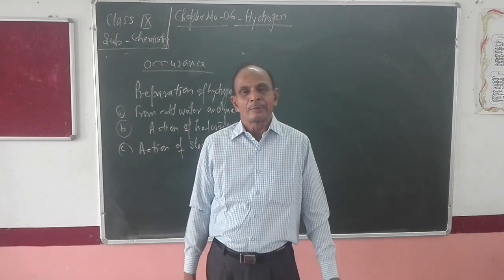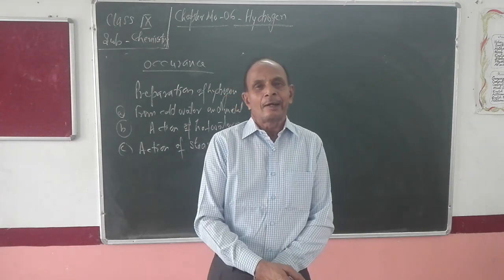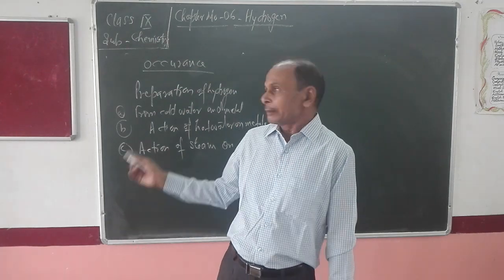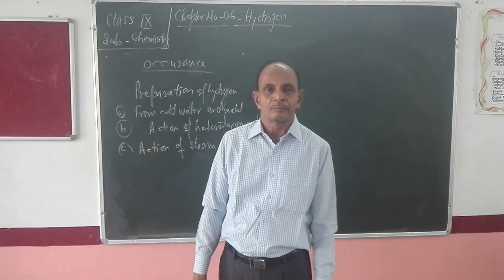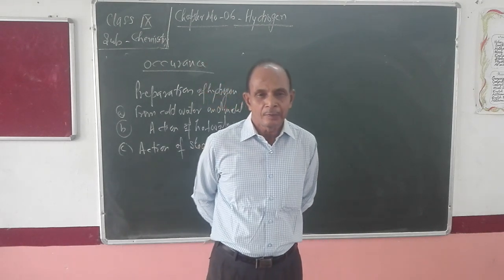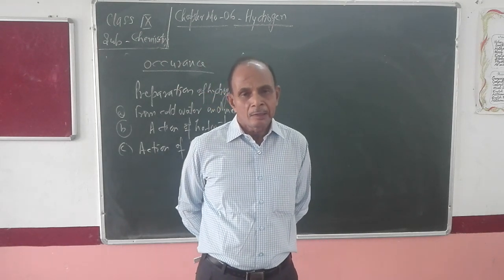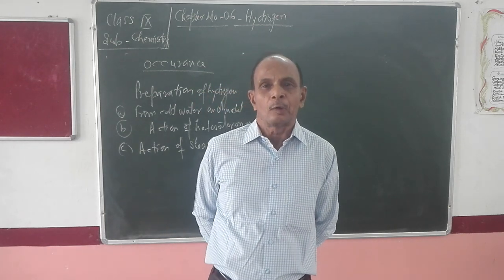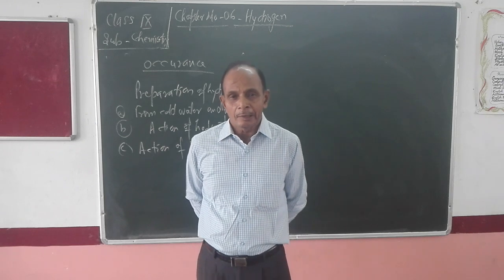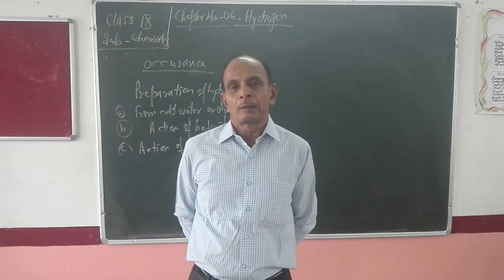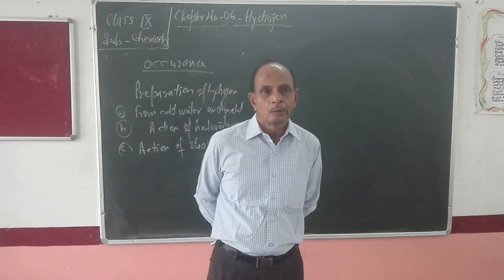Already in the previous video, we have started hydrogen. Now today, we are going to start the occurrence of hydrogen. Hydrogen occurs in free state in the sun, as well as inside stars in more quantity. In volcanic gases also, hydrogen occurs, but in traces.